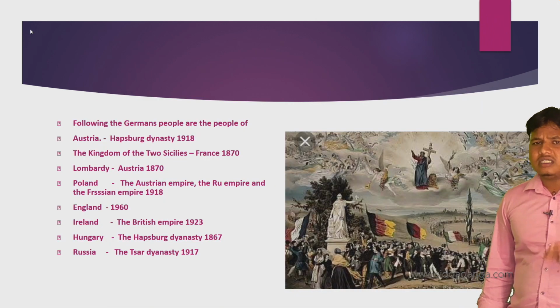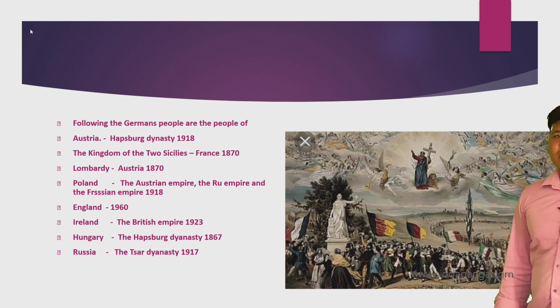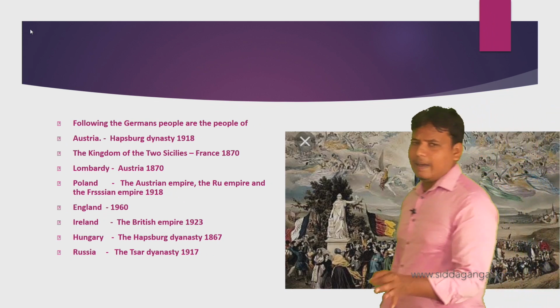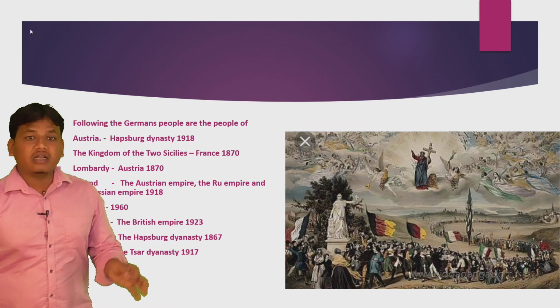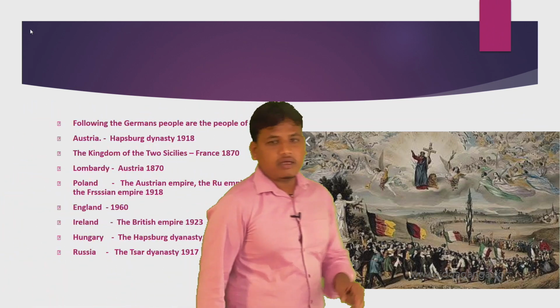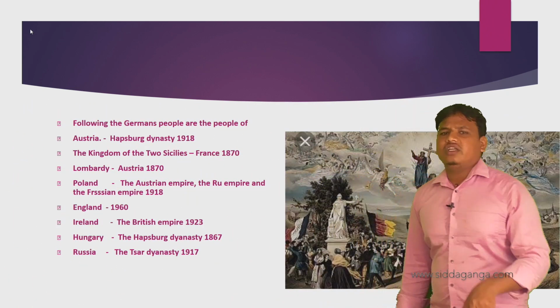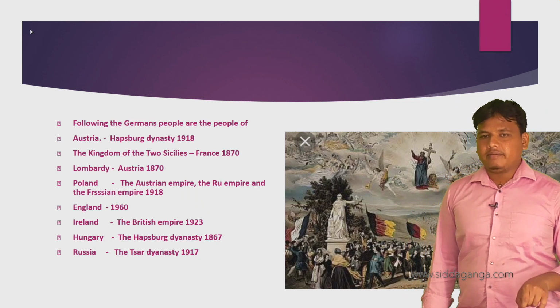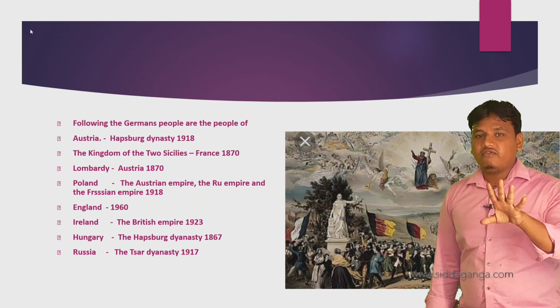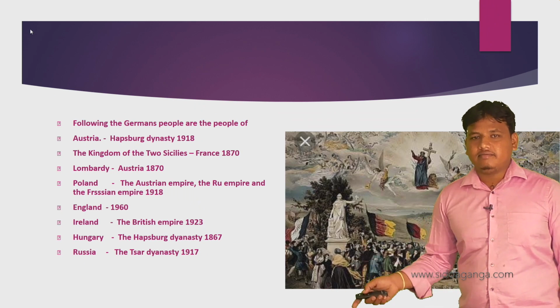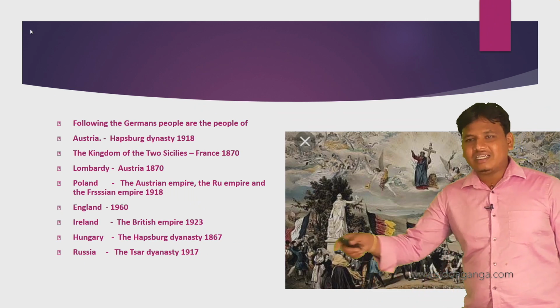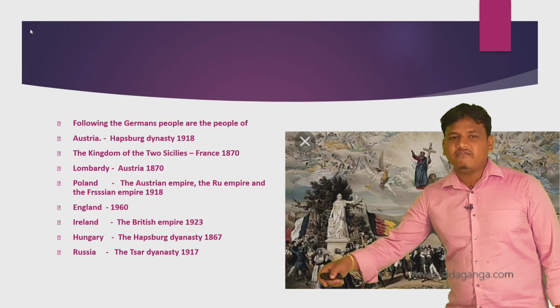Poland was ruled by the Austrian Empire and the Prussian Empire, till 1918. And next, the Prussian Empire and Russian Empire. Sorry, a little mistake. The Russian Empire, the Prussian Empire and the Austrian Empire. These are the three foreigners who ruled over Poland till 1918. They were trying to become free.